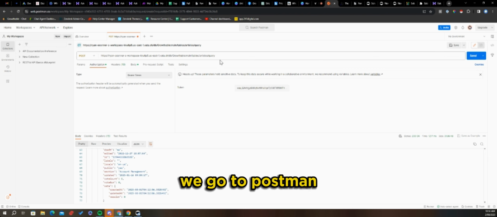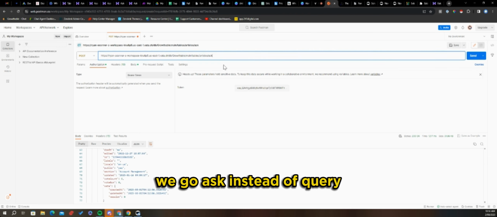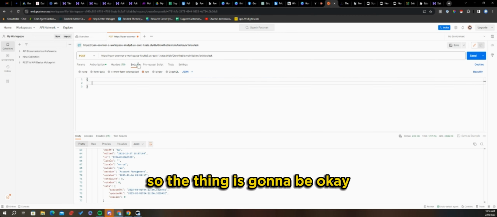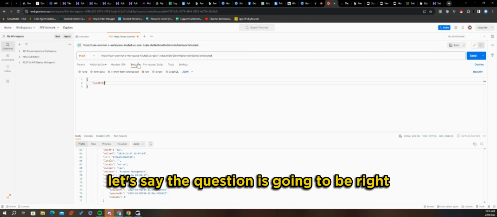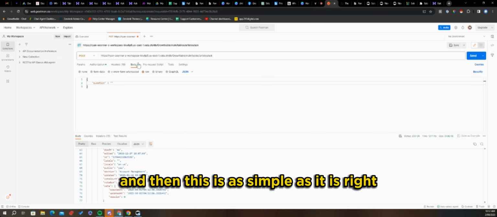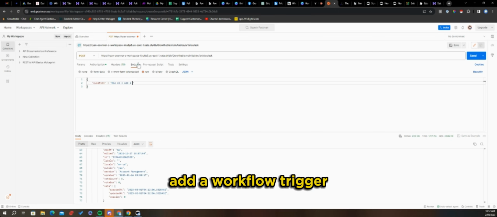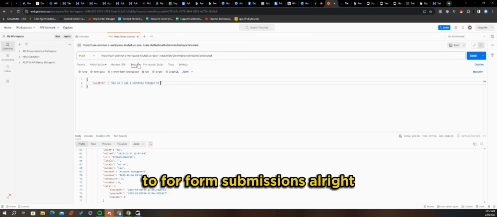Let's test it out. We go to Postman, we go to ask instead of query. We need to ask that question in the body. So the question is going to be, and this is as simple as it is, how do I add a workflow trigger for form submissions?